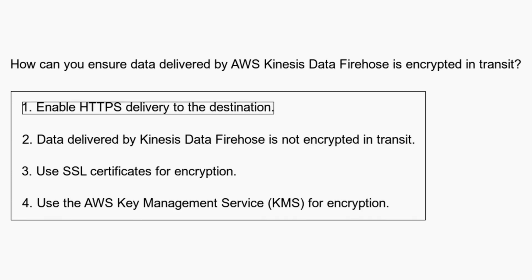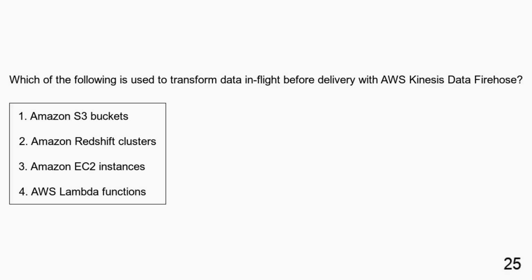You can ensure data delivered by AWS Kinesis Data Firehose is encrypted in transit by enabling HTTPS delivery to the destination. Which of the following is used to transform data in flight before delivery with AWS Kinesis Data Firehose? Amazon S3 buckets. Amazon Redshift clusters. Amazon EC2 instances. AWS Lambda functions.